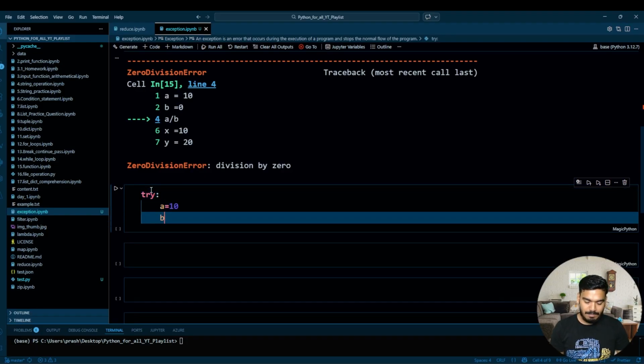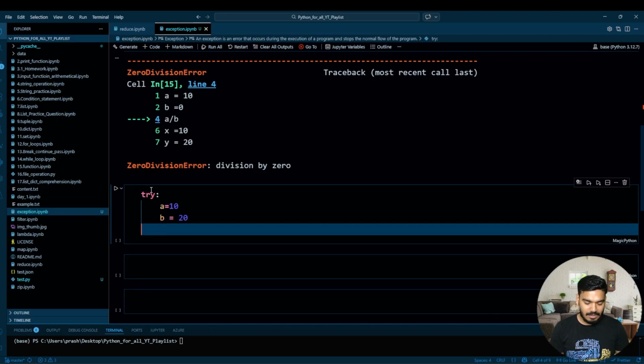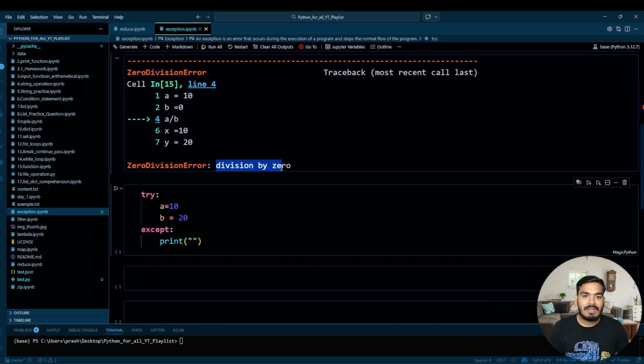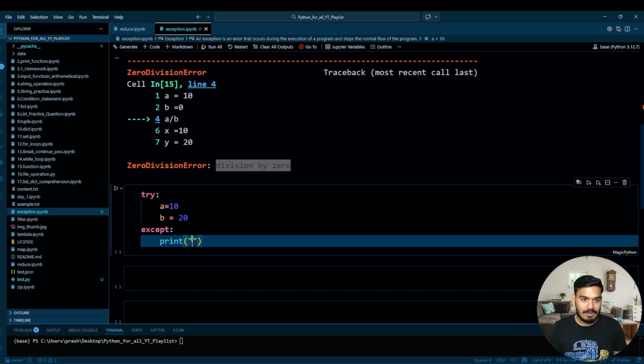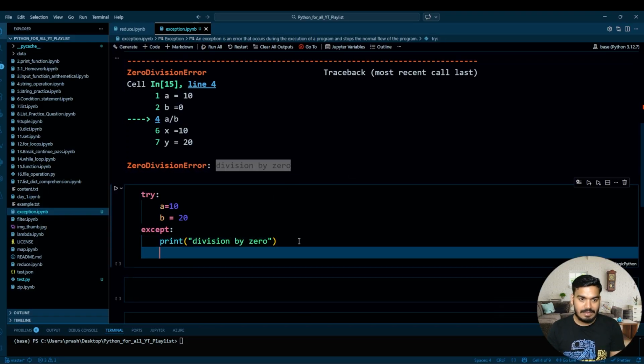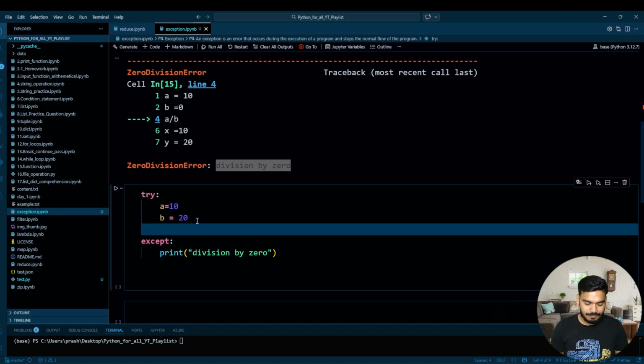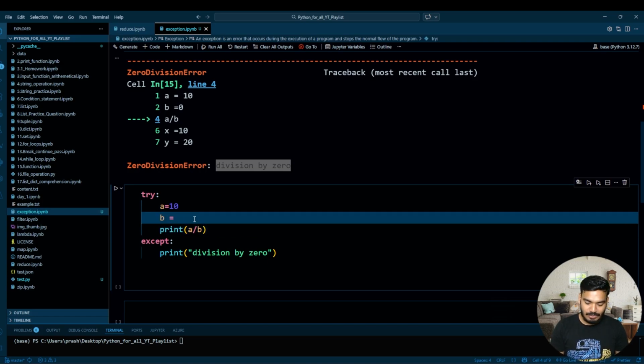But if I write the same code with, let's say, try, and over here A equal to 10 and B equal to 0, perfect, and over here except, and print division by 0. Then over here it should actually be result equal to, let's say, print A divided by B. That I have to write, and this should be 0, guys, not 20. Perfect.